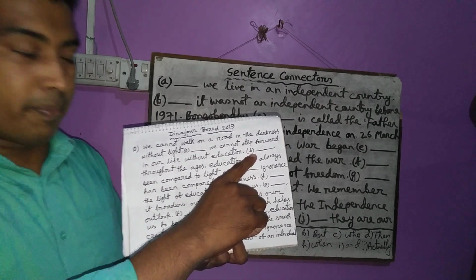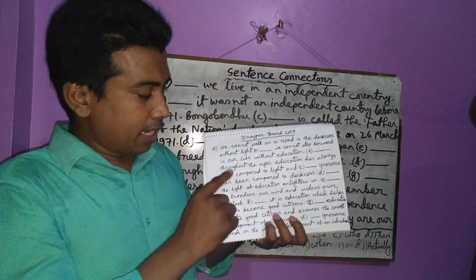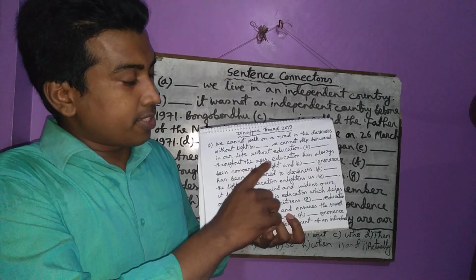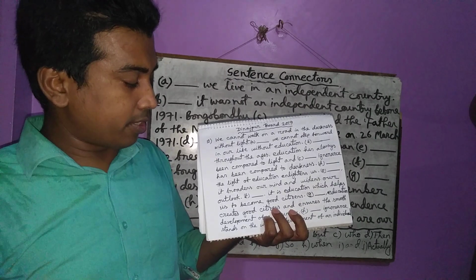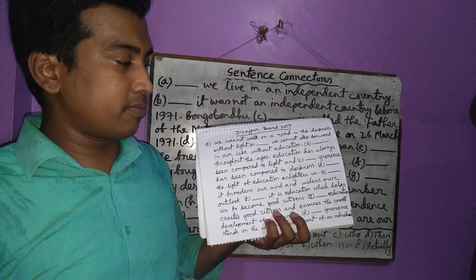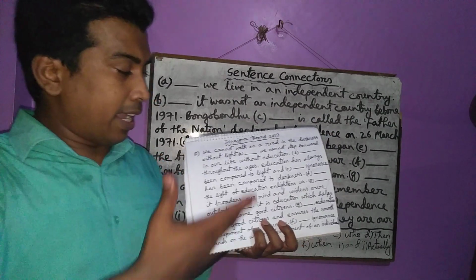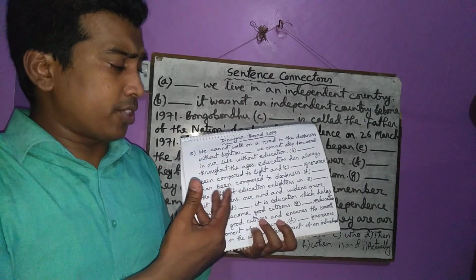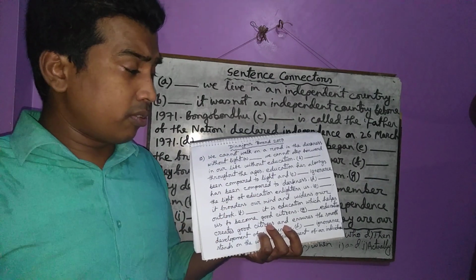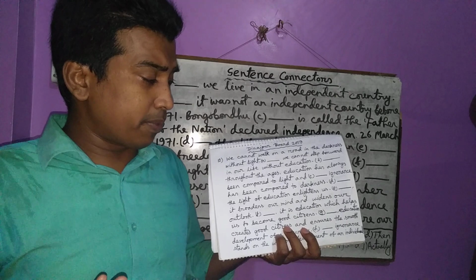There is a gap in the very beginning of the sentence, and what is there? Throughout the ages, education has always been compared to light. As we cannot go ahead without education, so education has always been compared to light.